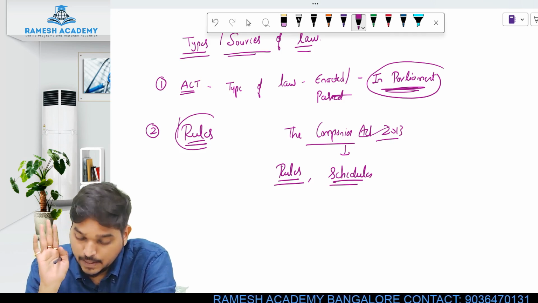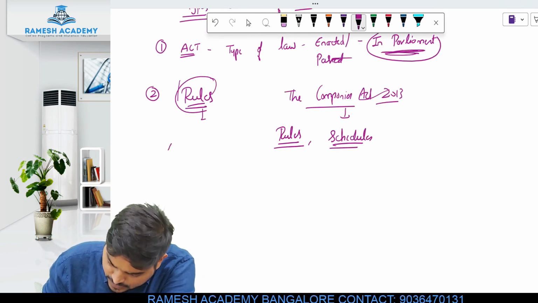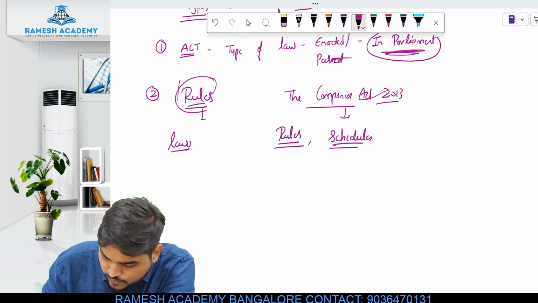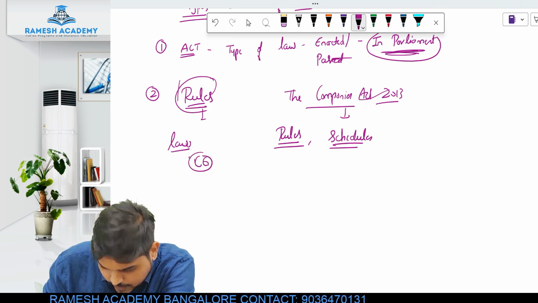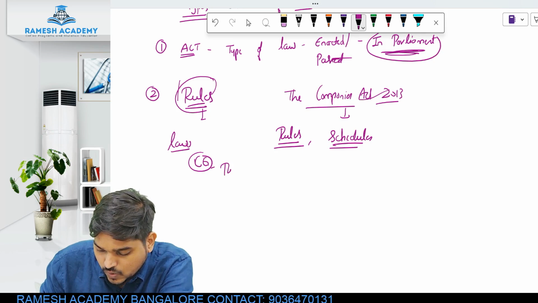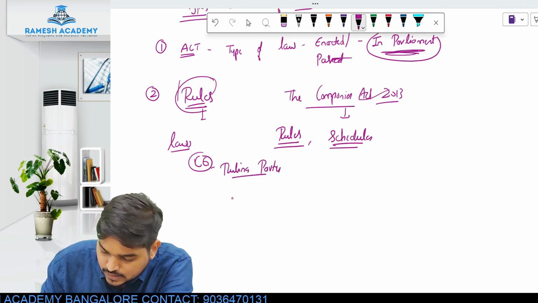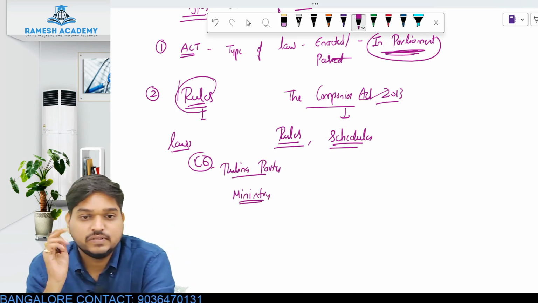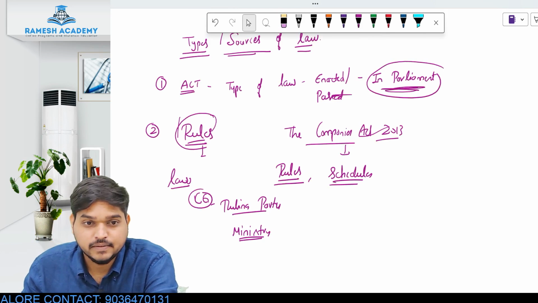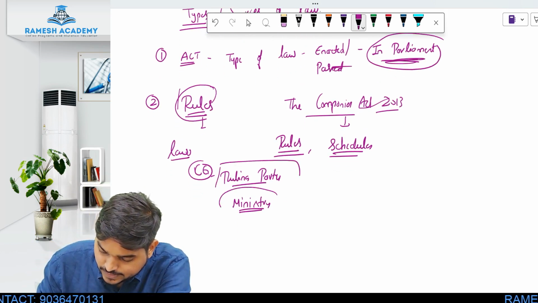and the approval of your president. But rules are a type of law which is passed by the central government, or you can also say the ruling party, and in detail, the concerned ministry. It is a type of law which is not passed in the parliament, but by the ruling party, or you can say the concerned ministry.